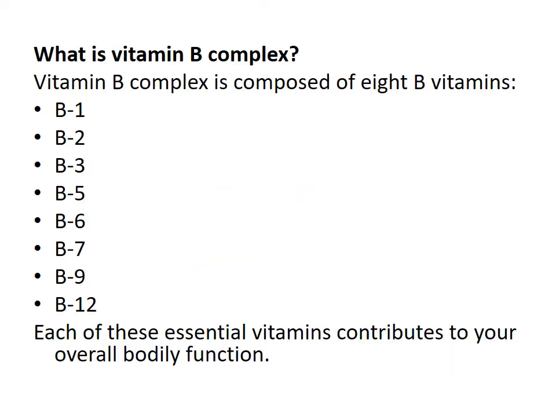The answer is that vitamin B complex is basically composed of 8 B vitamins, including vitamin B1, B2, B3, B5, B6, B7, B9 and B12. Each of these has a separate important function in our body and is required for different functions.